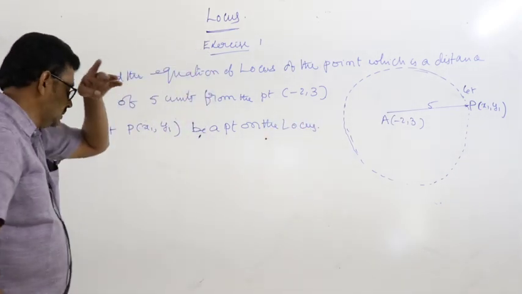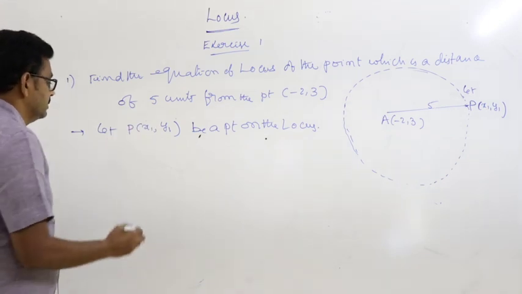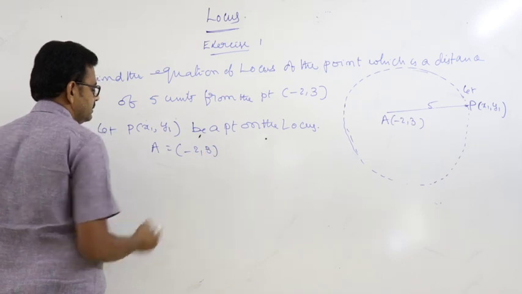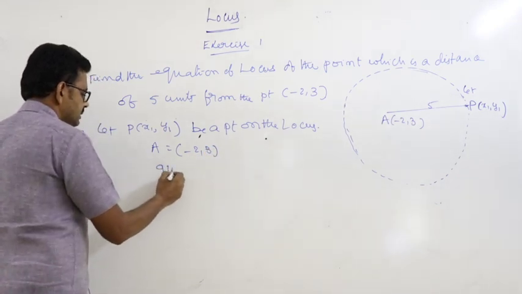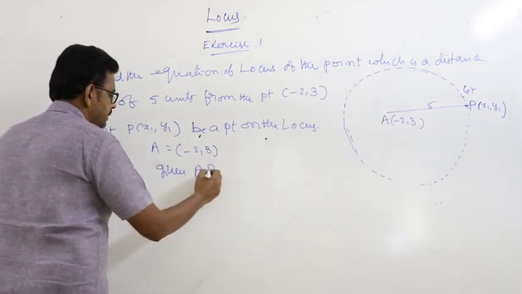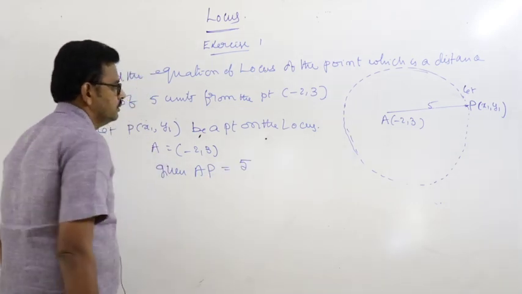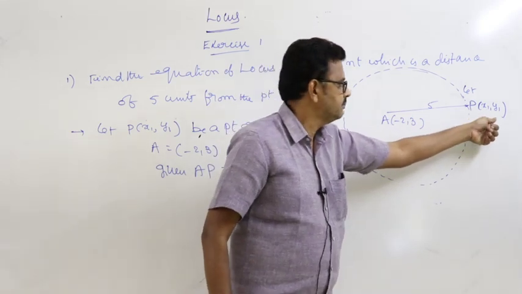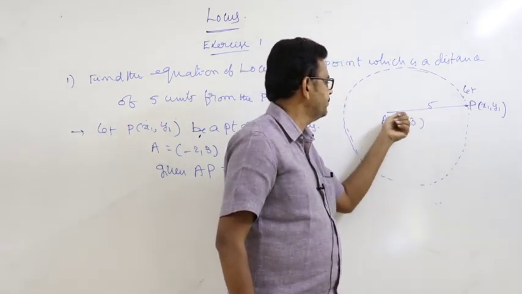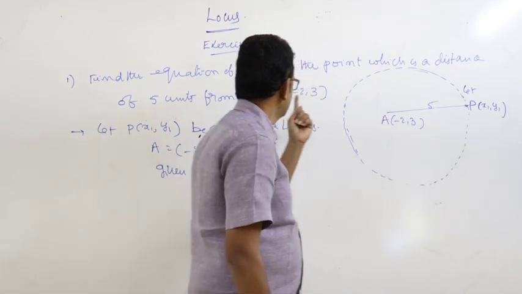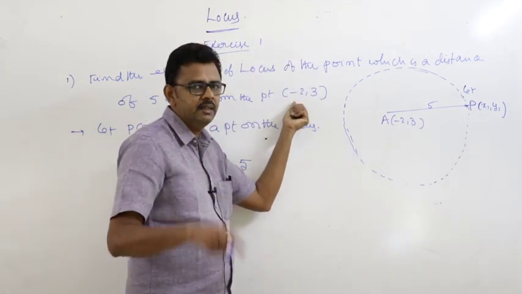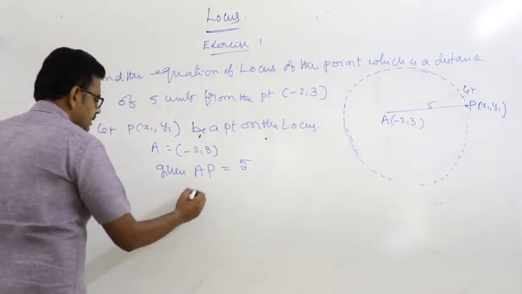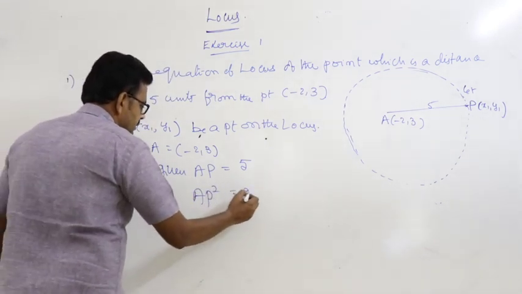Always take the point as x1, y1, and A is the fixed point, call it -2, 3, and what is given? AP is equal to 5. Locus of the point P x1, y1, which is at the distance of 5 units from the point A, -2, 3. AP square is equal to 25.